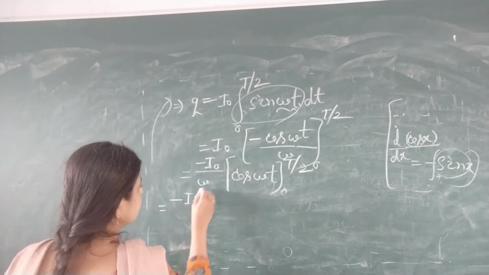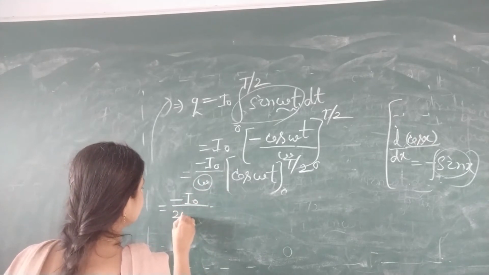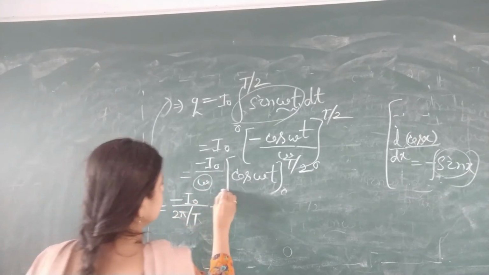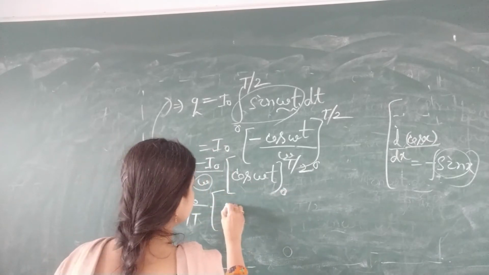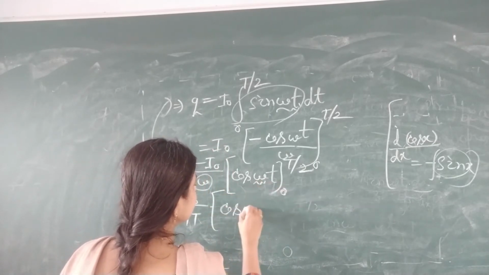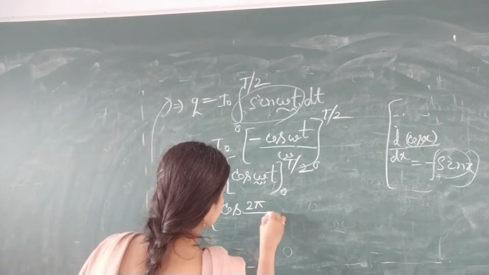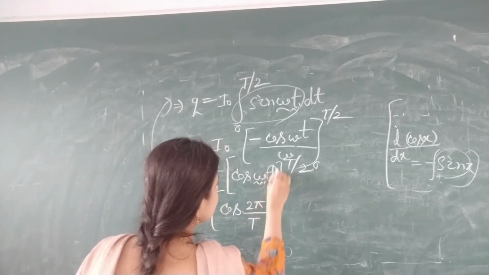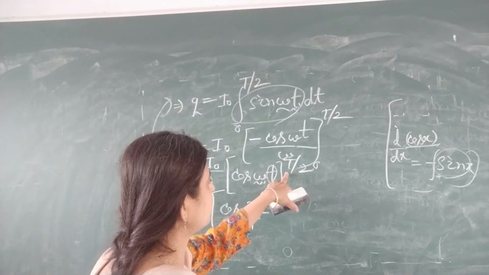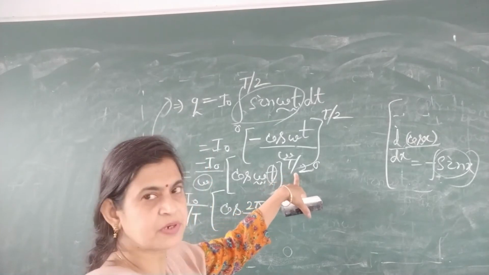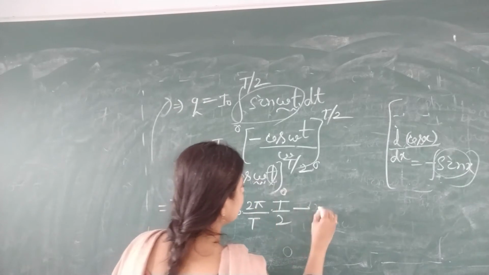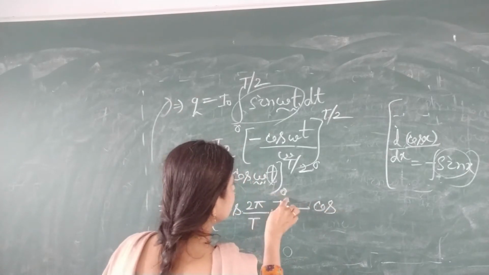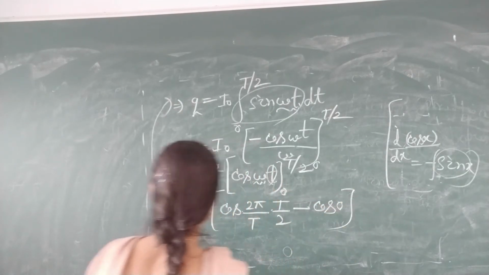Or we can write minus I naught, where omega is equal to 2 pi by T, cos omega t. Instead of omega you can write 2 pi by T into, put the value of the limits, where the upper limit is T by 2, minus the lower limit. Lower limit cos omega into 0 is equal to 0 in the sense of cos 0.